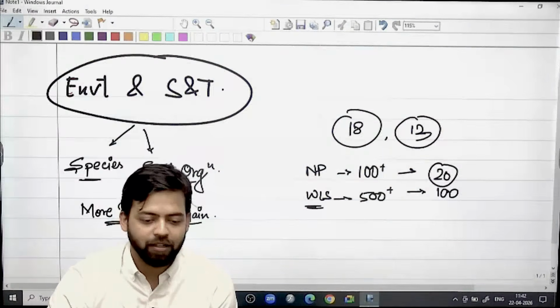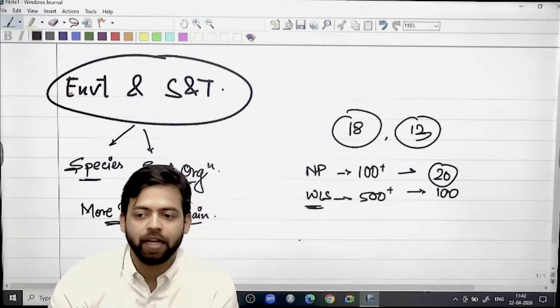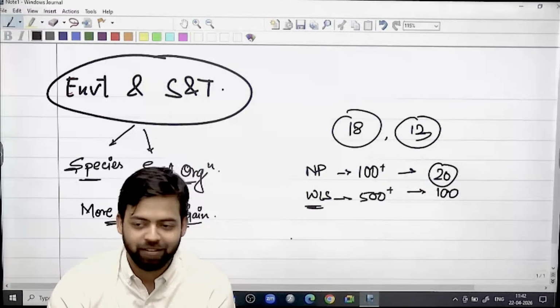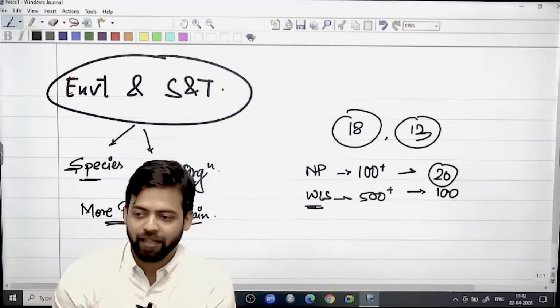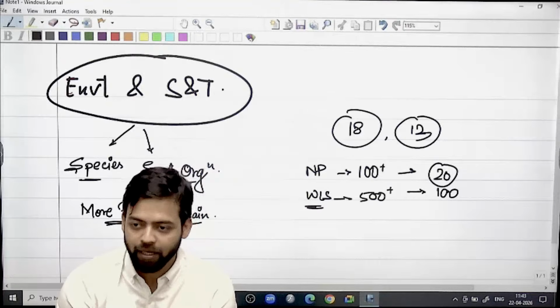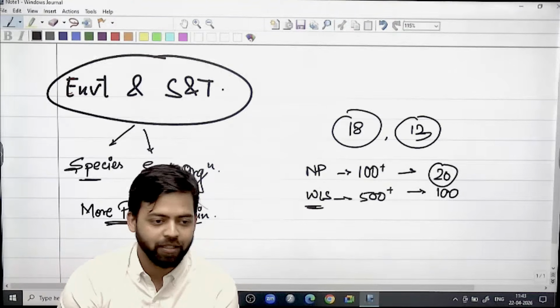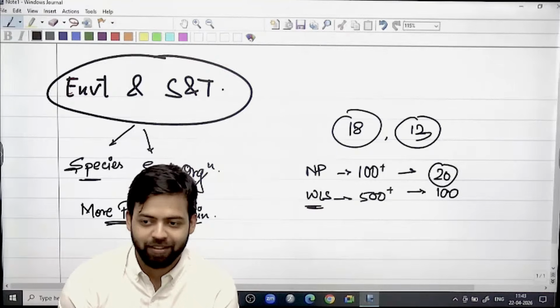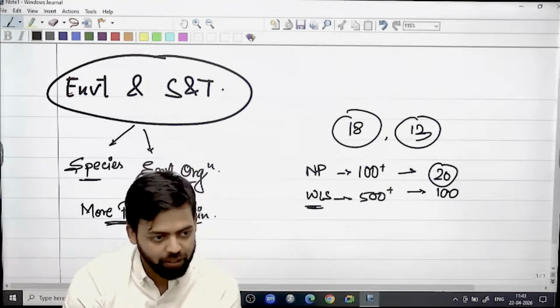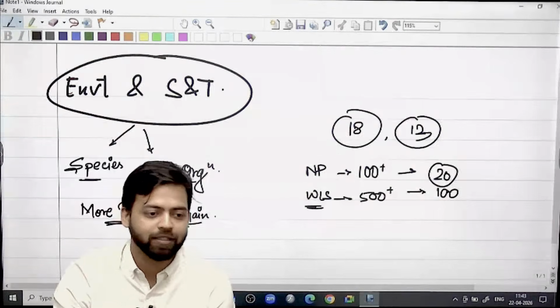And then UPSC will ask you the scientific names of these. Sometimes by the scientific name, you won't be able to comprehend whether that particular species is an avian species or an amphibian species. The name looks like an avian species, but it comes out as an amphibian species.